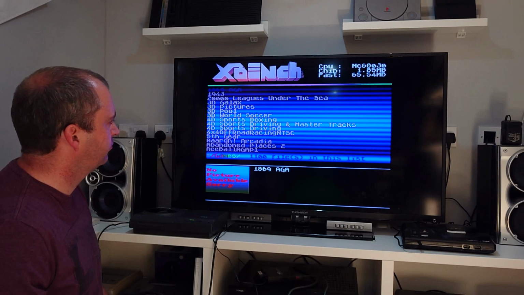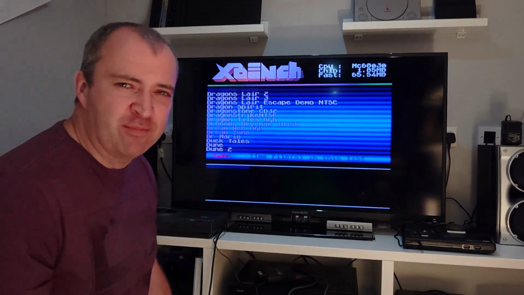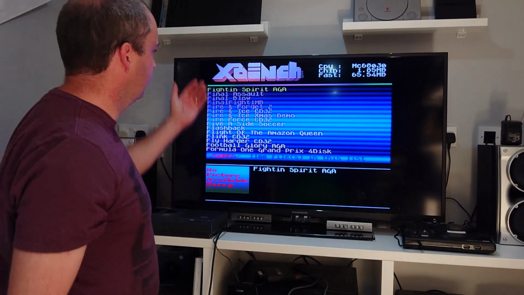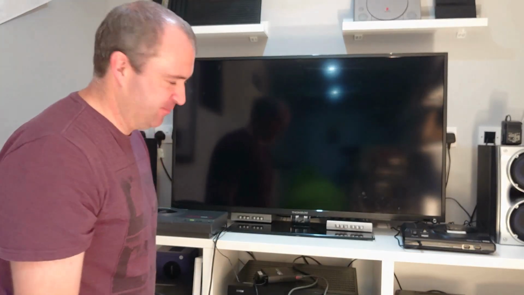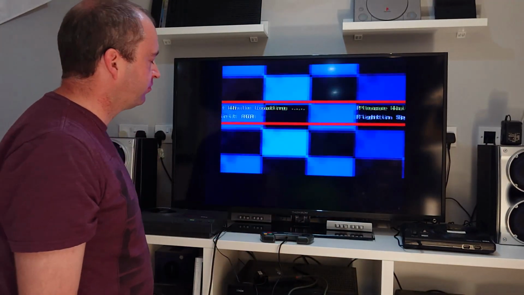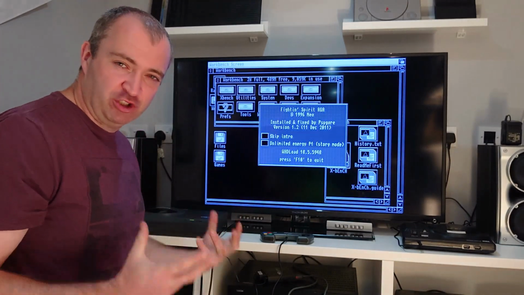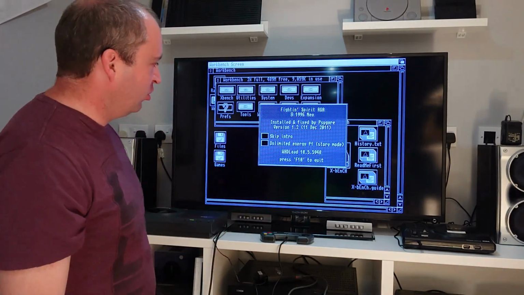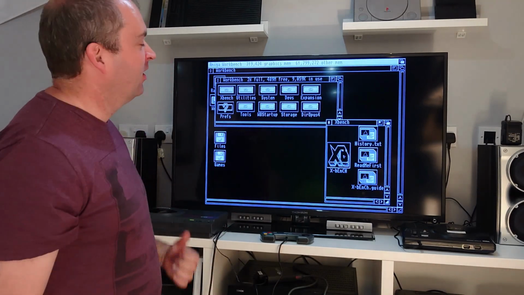So what were we going to do? We're going to play a game again with F, weren't we? Here we are. We can pick whatever we want. How about a bit of fighting spirit? No mucking about with the mouse, no mucking about searching for directories. Game just loads up. Right, let's get the CF card in the PC and I'll show you how to set it up like this.